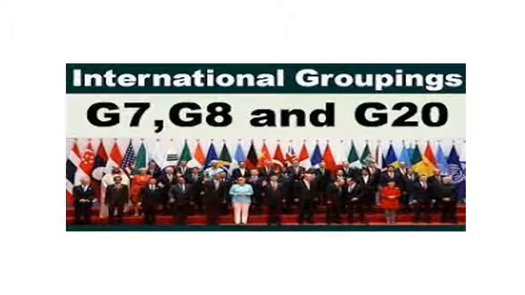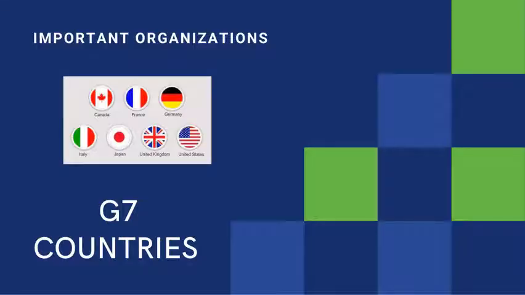So they are informal, as I said, but apart from being informal, they are also important in the international economic system and policies. So let us discuss these international groupings of G7, G8 and G20. First, we will discuss G7 countries.